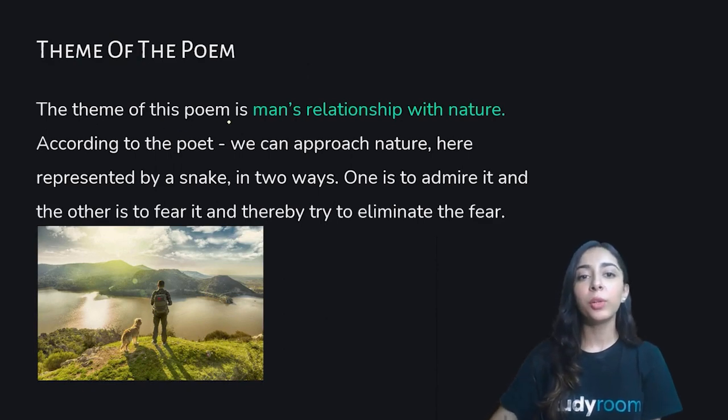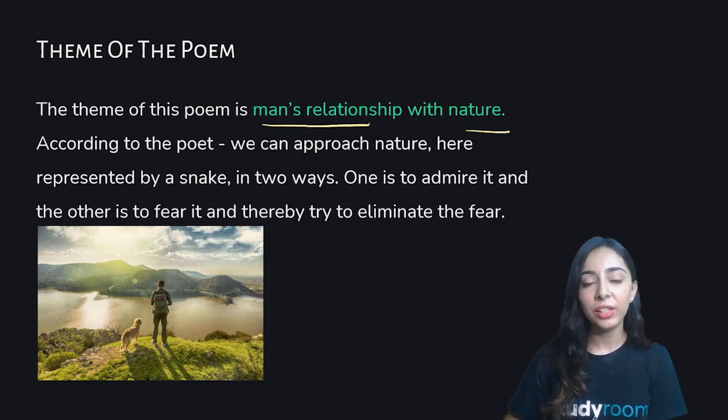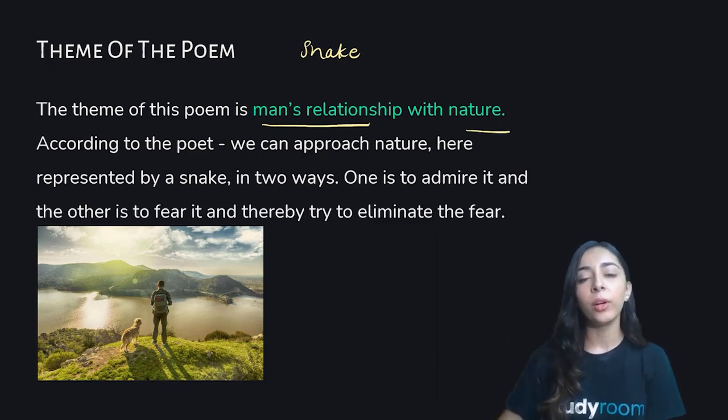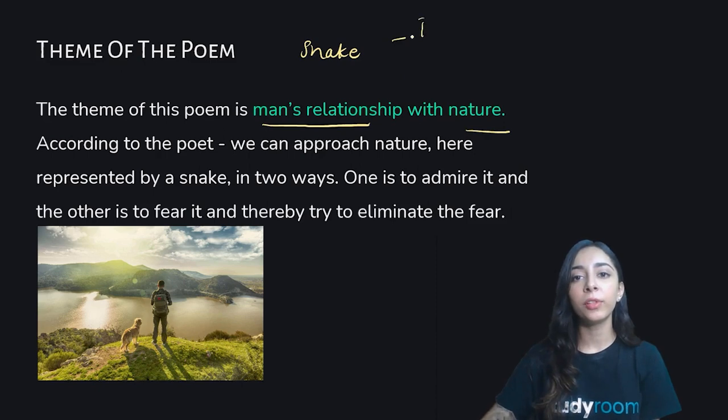The theme of this poem is a man's relationship with nature. In this poem, nature is represented with a snake, and there are two ways with which we can approach nature. Number one, by admiring it.